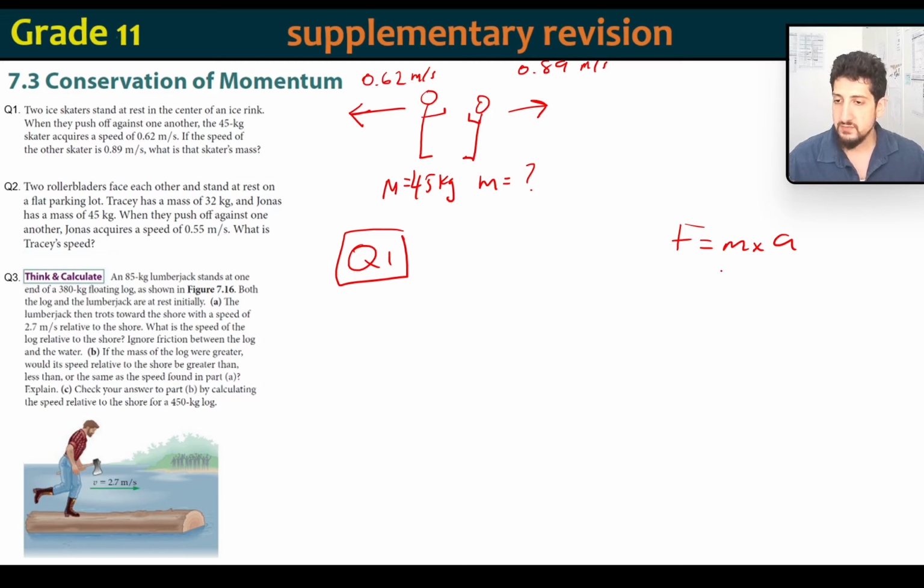So what do we have? We have force equals mass times acceleration, which is Newton's laws. We also have momentum, which is P equals mv. So the momentum for this person is going to be equal to the momentum of this person. So P equals mass times velocity, which is equal to 45 multiplied by 0.62.